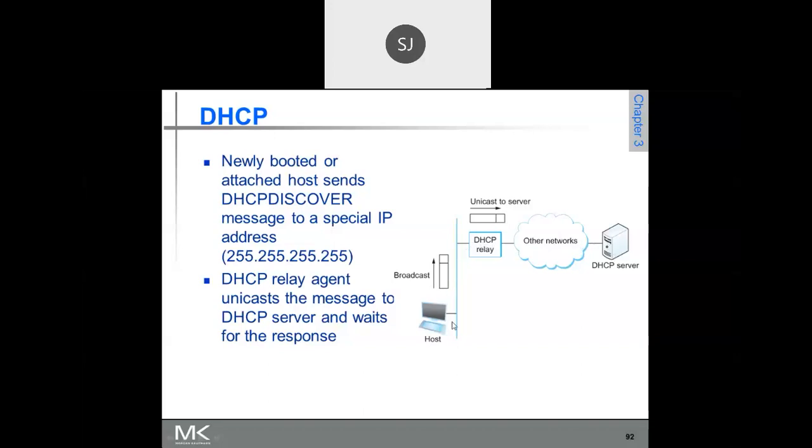Once this host knows about the DHCP server, its IP address, port number, everything, then it sends a request: I want an IP address. That message again reaches the DHCP server, and as a reply it sends the IP address. So that IP address is assigned to this host.